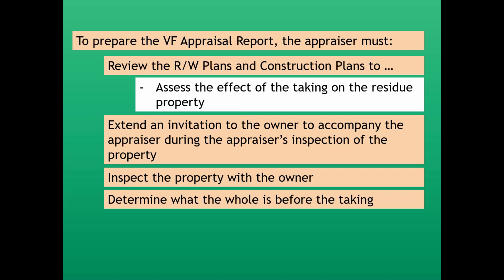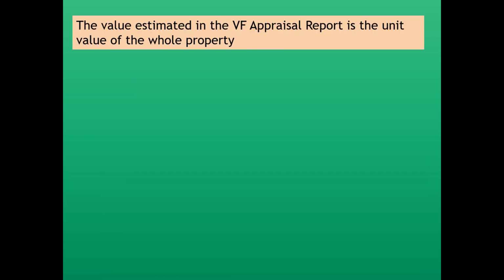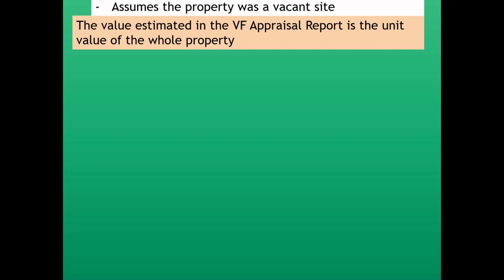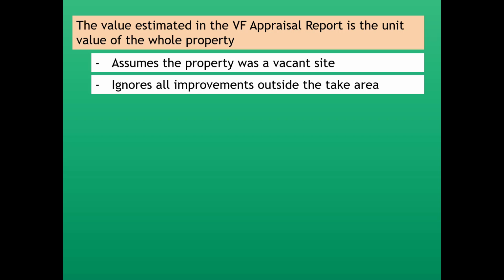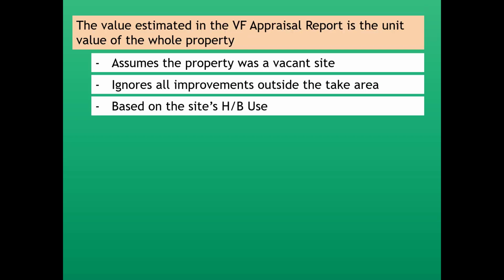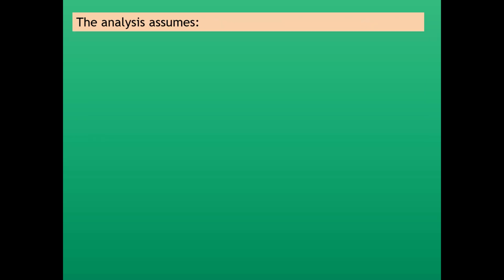The appraiser is then going to determine what the whole property is before the taking. The appraiser is going to determine the highest and best use of that whole property. And then the estimated value in that value finding appraisal report will be the unit of value for the whole property as a vacant site. That's going to assume the property was vacant. It's going to ignore all improvements that are outside the take area, and it's going to be based on the site's highest and best use. It will also ignore project influence.